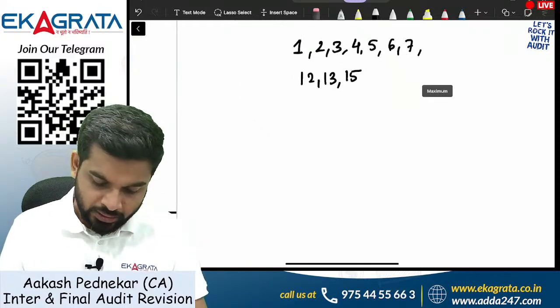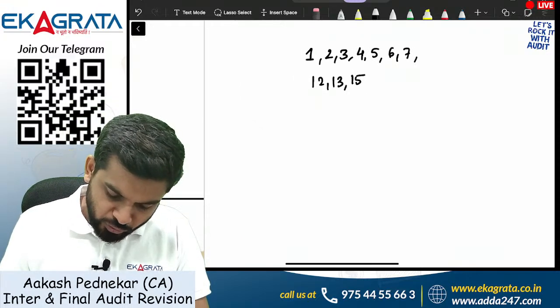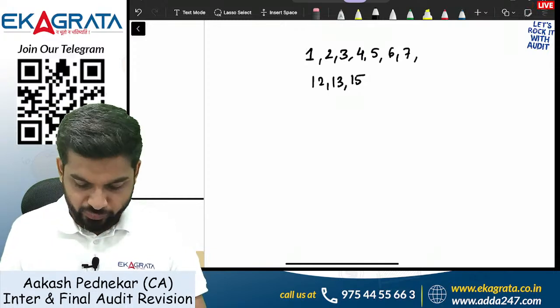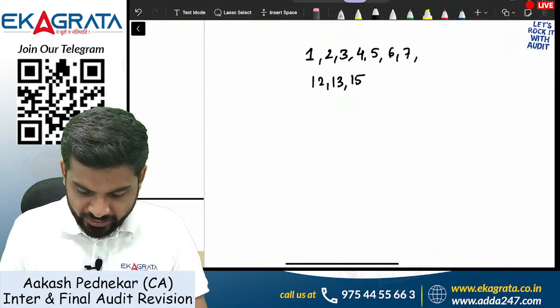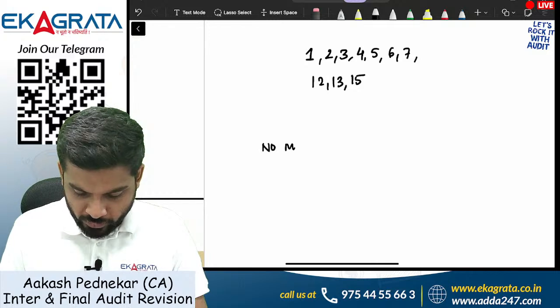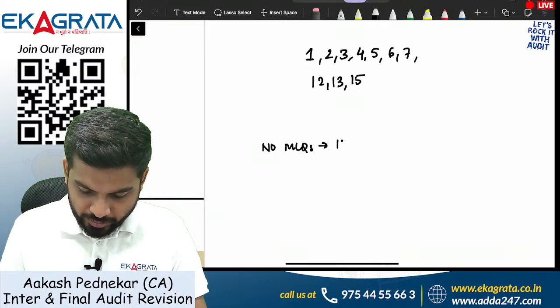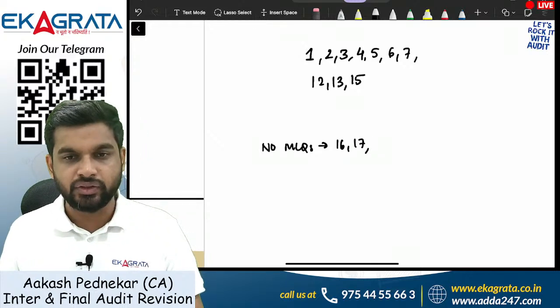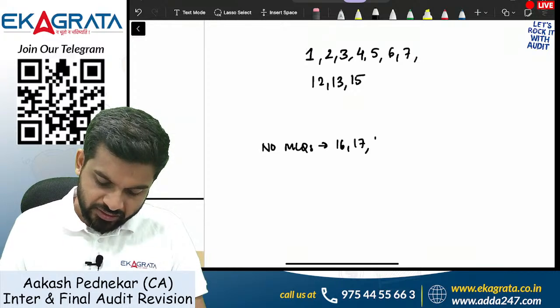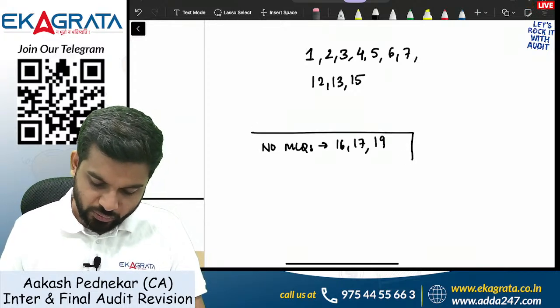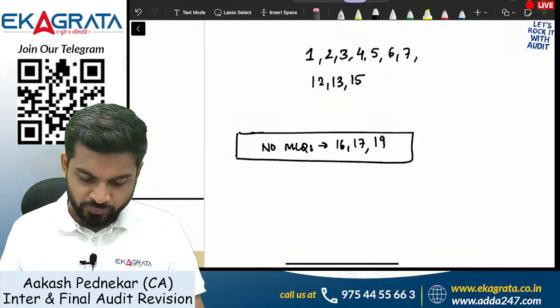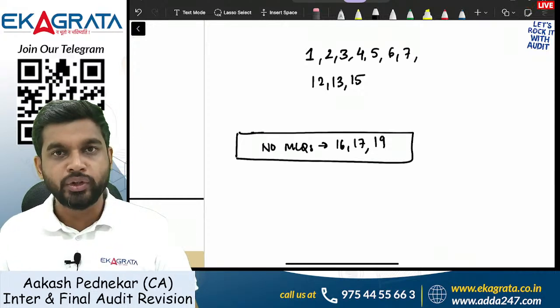Next point. If you look in the study material very carefully, you will find that there are no MCQs in these chapters. Which chapters? Chapter number 16, that is internal audit, chapter number 17, that is due diligence, and chapter number 19. There are no MCQs in these chapters.